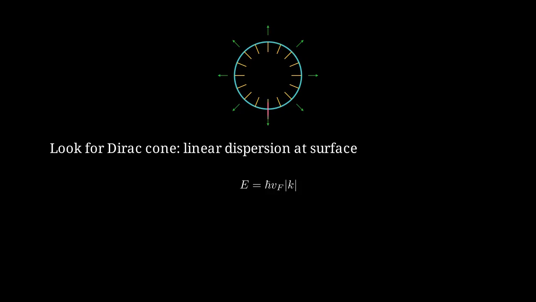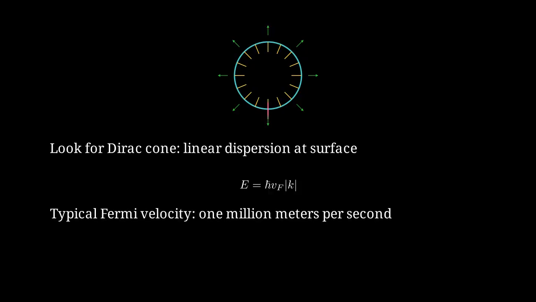Energy equals h bar times the Fermi velocity times the magnitude of momentum k. The Fermi velocity in these materials is about 1 million meters per second, which is about 1% of the speed of light. A crucial ingredient for topological insulators is strong spin-orbit coupling.